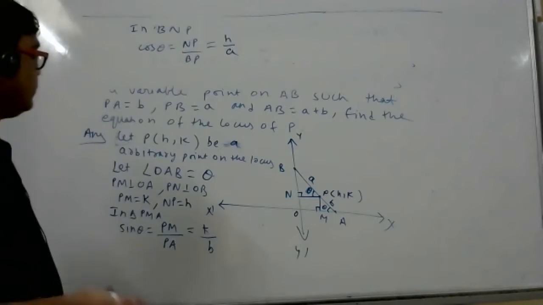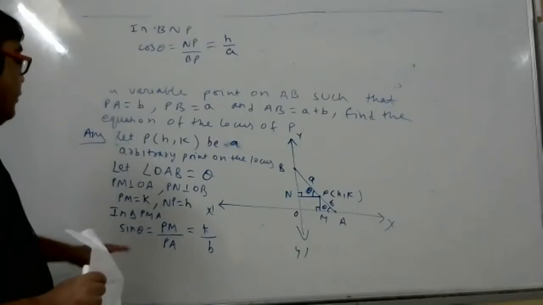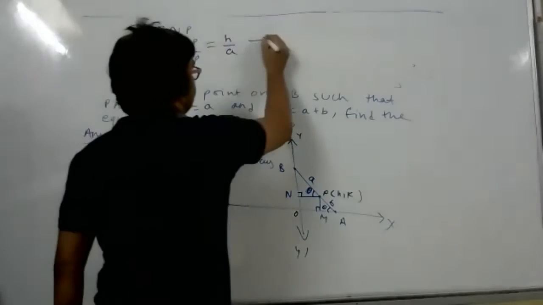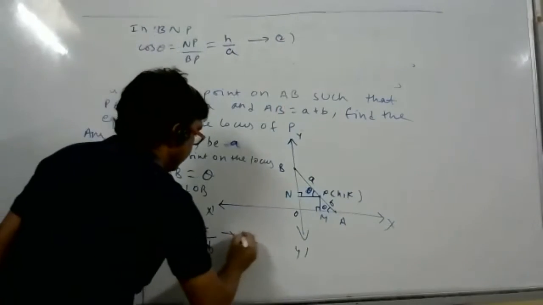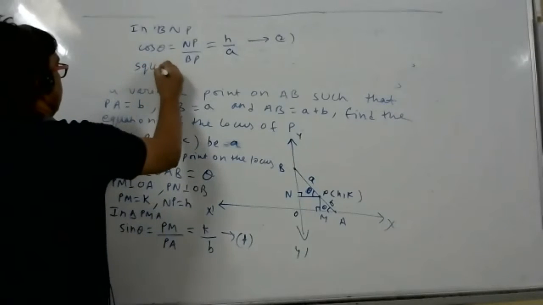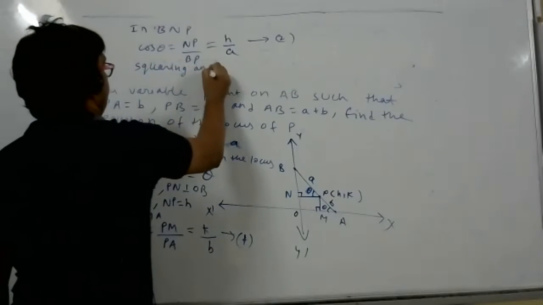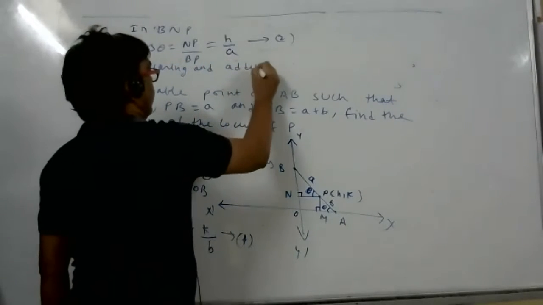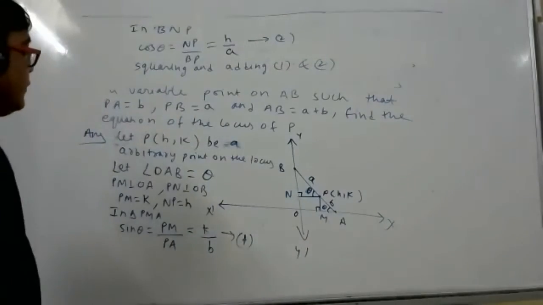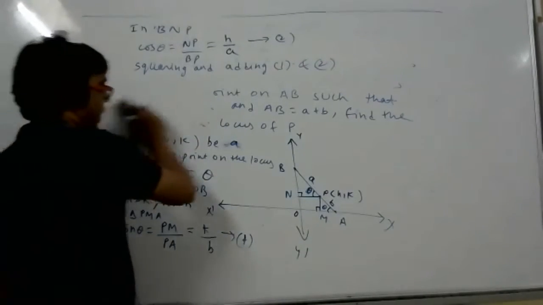Now we have cos square theta plus sin square theta. Very good. Now we have to eliminate theta. Theta is a parameter. So now what we'll do? This is the second equation. This is the first equation. So squaring and adding the first and second. Square and add first and second.